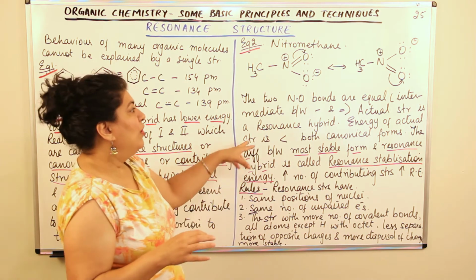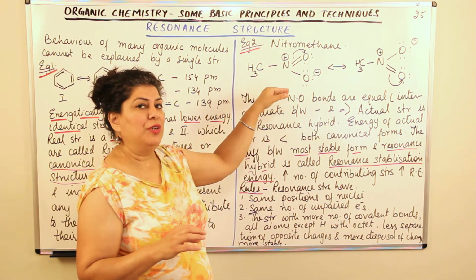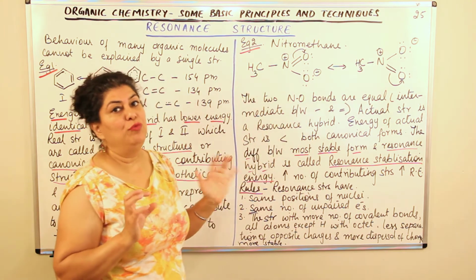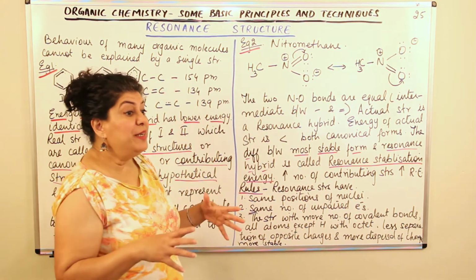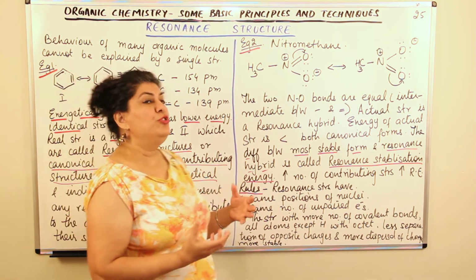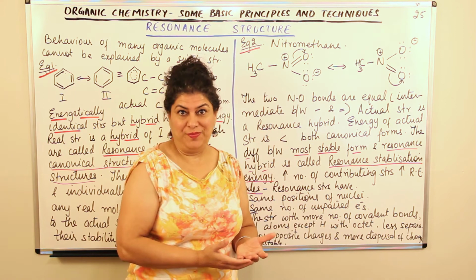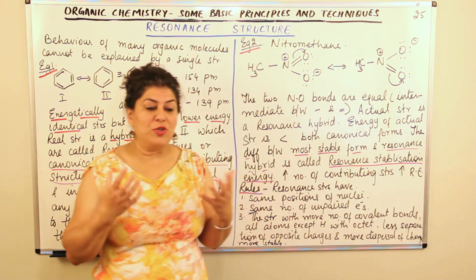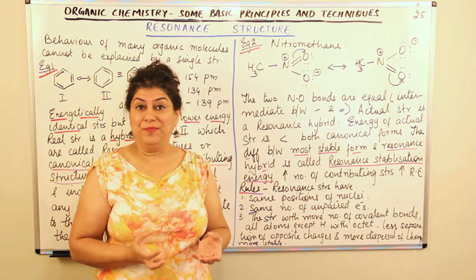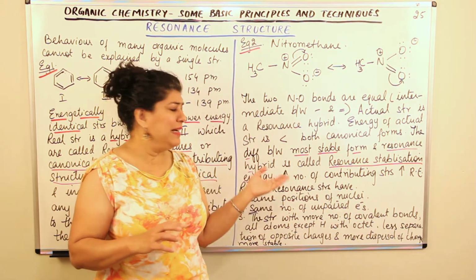The energy of the actual structure would always be less than the energy of the canonical forms, because hybridization would only occur so that the molecule goes towards stabilization. Any process would not happen unless it leads to stability. That is why chemicals react. They are lazy guys.